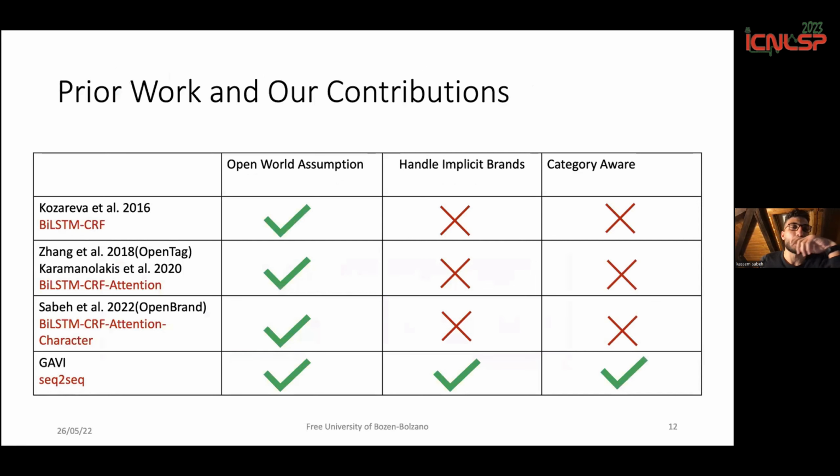Compared to previous work on this problem, which uses sequence tagging models, they have the open world assumption, which means that they are able to extract values not seen during training. However, as we can see here, they cannot handle implicit brands because they are extractive, and they're also not category aware, which means that they don't take the category of the product into consideration during the extraction.